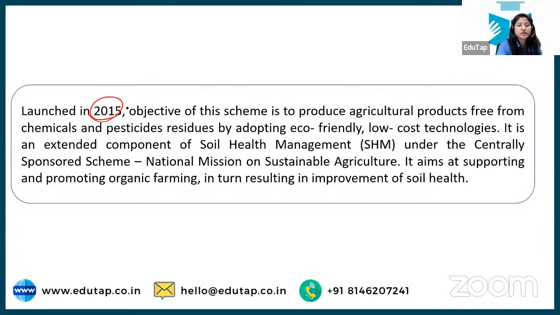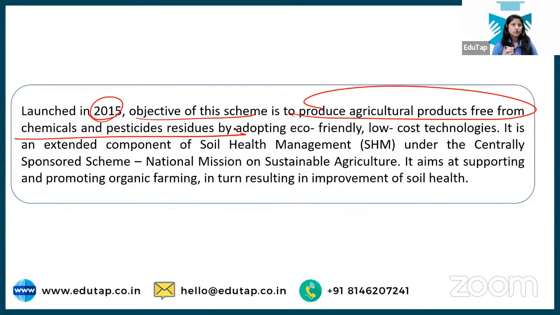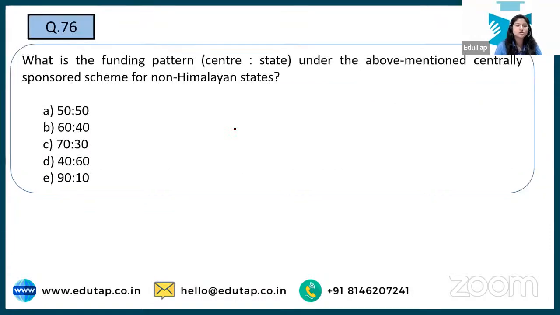Next, we are talking about a scheme. What is about the scheme? That it was launched in 2015. Objective, let's look at it: to produce agriculture product free from chemicals and pesticides. So there is a scheme that focuses on the traditional method of agriculture, free from chemicals and pesticides. Now you should know what the answer is. That is your Paramparagat Yojana, right? Krishi Paramparagat Yojana.